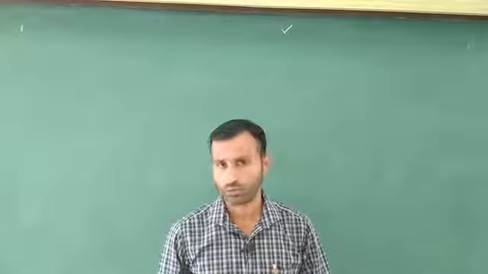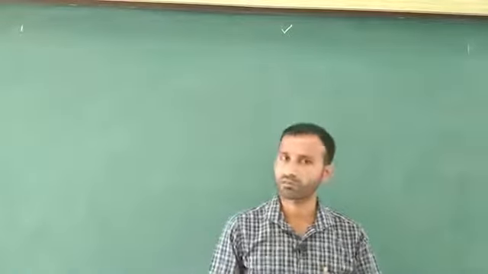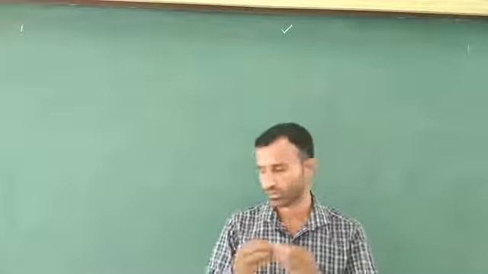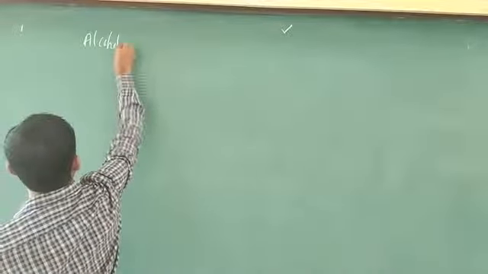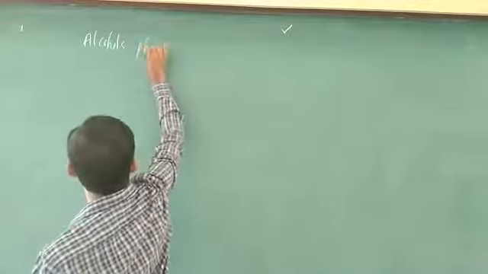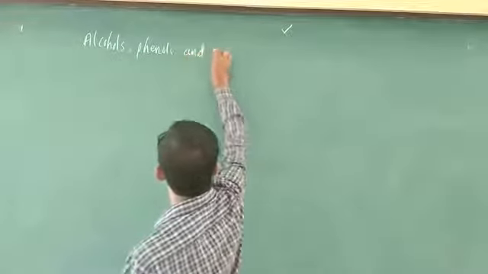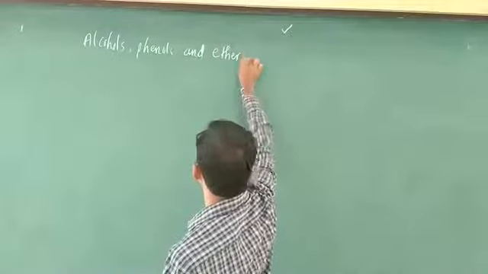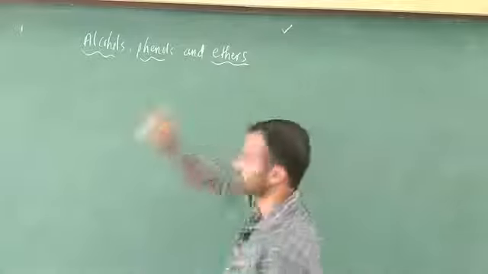Halogen derivatives of alkanes topic is completed. The next topic, which is also organic, is alcohols, phenols and ethers. This is a most important topic. Today I am going to discuss the next topic: alcohols, phenols and ethers.